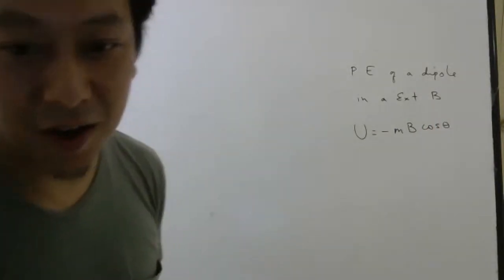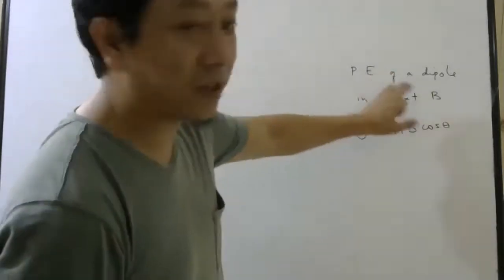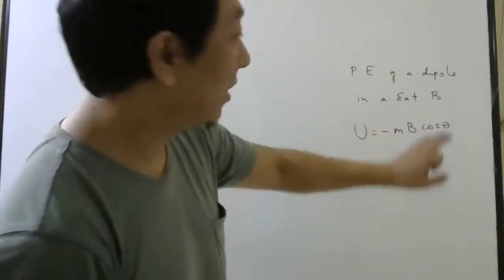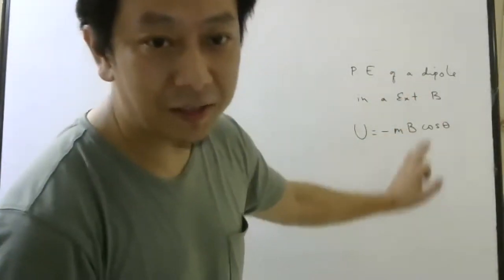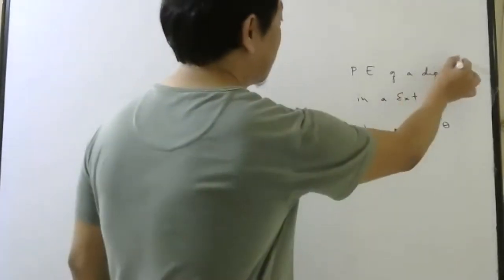Minus mB cos theta. Okay, so this is the formula for potential energy of a dipole in an external magnetic field B. You need to remember this.